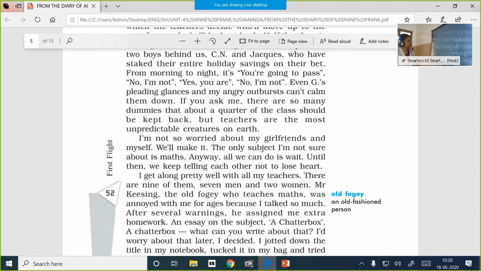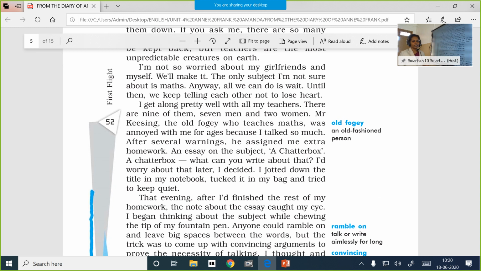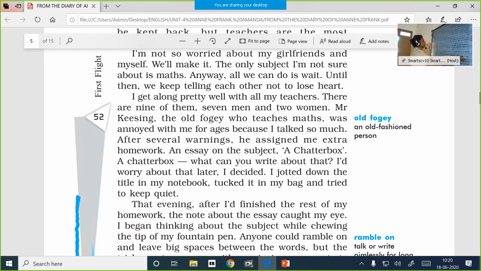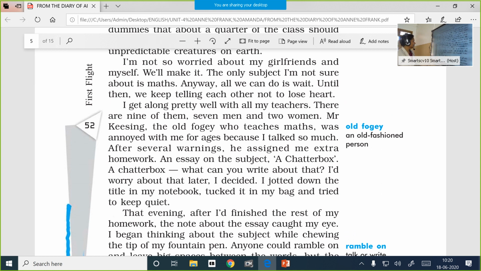And she says that teachers are the most unpredictable creatures because you do not know what a teacher might do or what her decision is. Maybe she would promote all the dummies to the next class, whereas the bright ones can be detained in certain cases because of certain reasons.